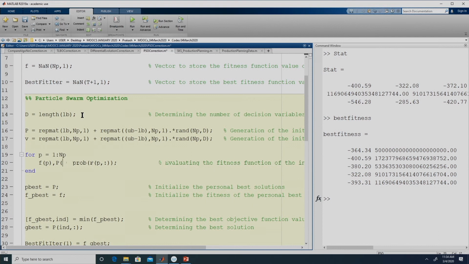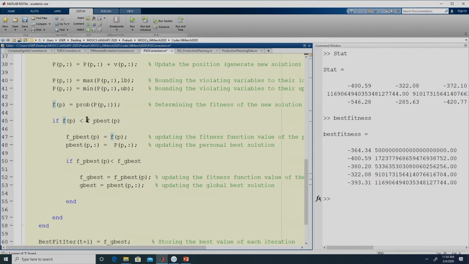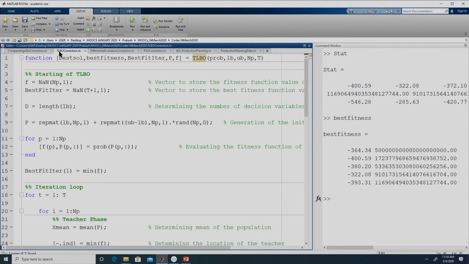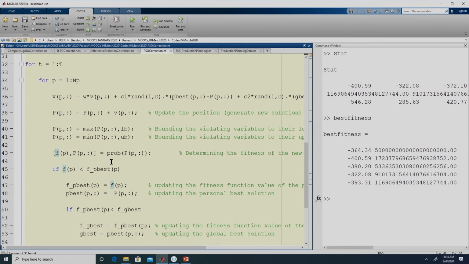So, now here we will have the new solution. Similarly, we will be using the objective function over here, right. So, over here also it is the pth member of all columns. So, with these three files, TLBO correction, differential evolution correction, PSO correction, we have converted the algorithm such that it is compatible to be used with a correction approach, right.